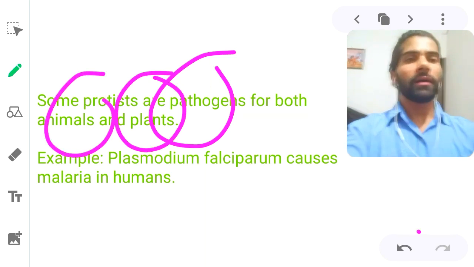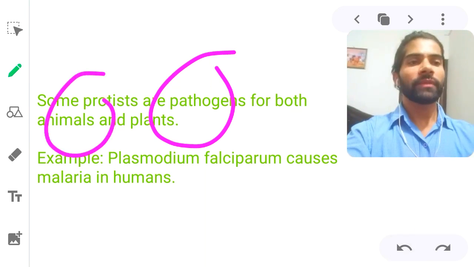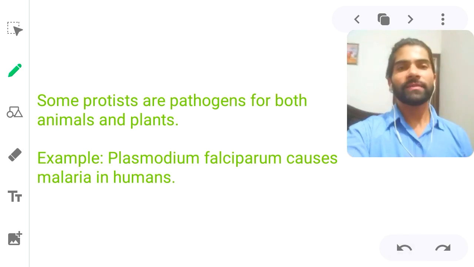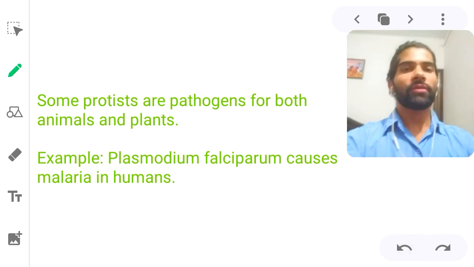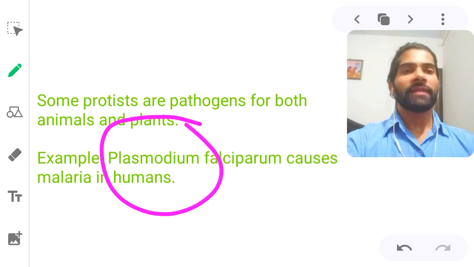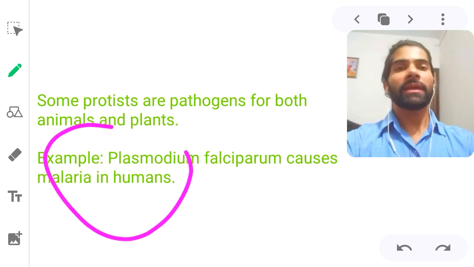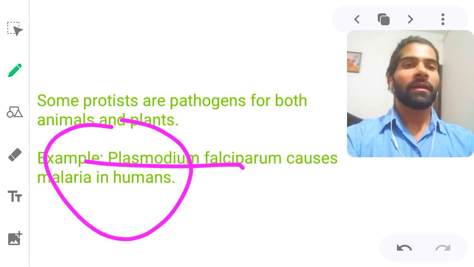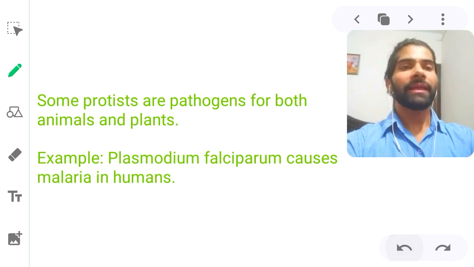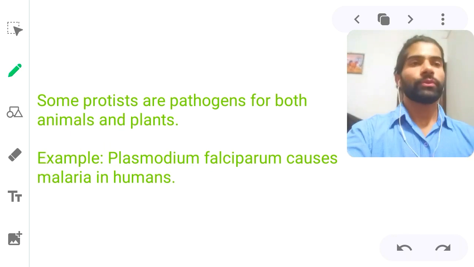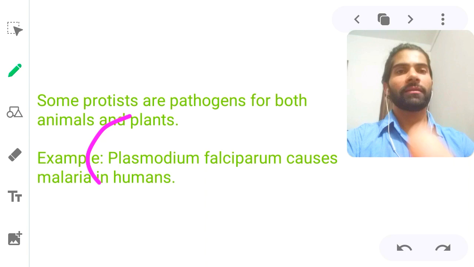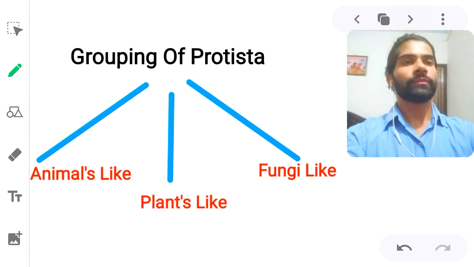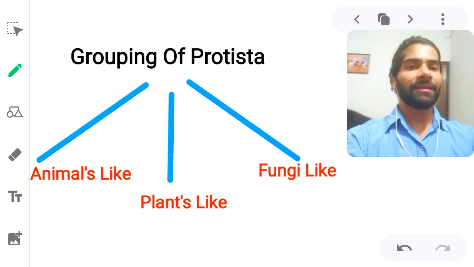So that's why they are pathogenic organisms. For example, Plasmodium causes malaria in human beings. Plasmodium, yes, it causes malaria. Okay, so malaria is not caused by the mosquito, that is Plasmodium. And this is the last slide.